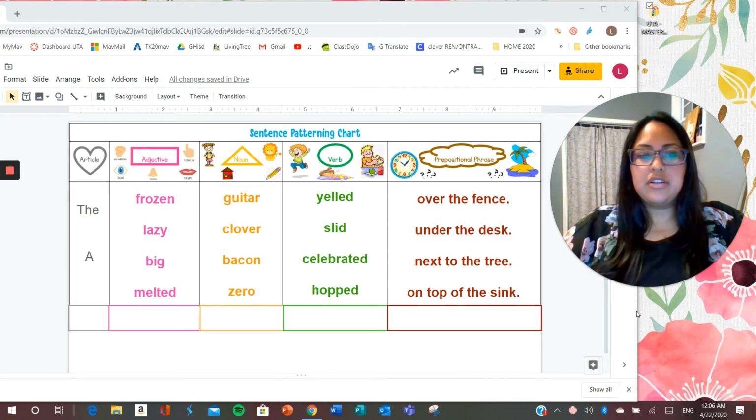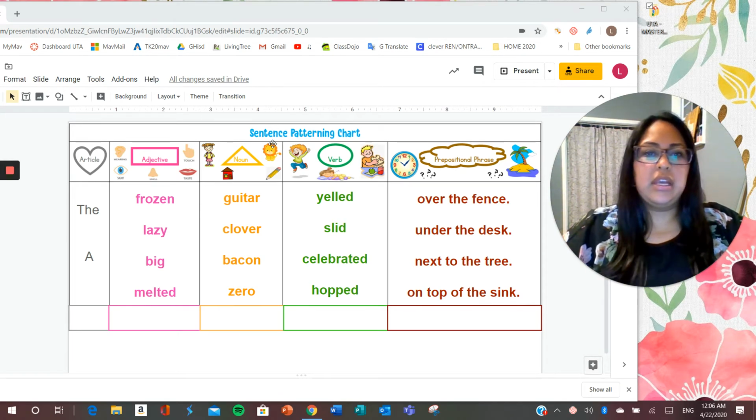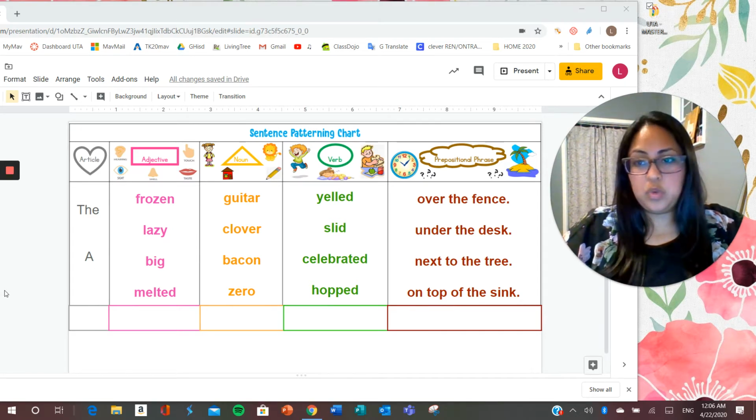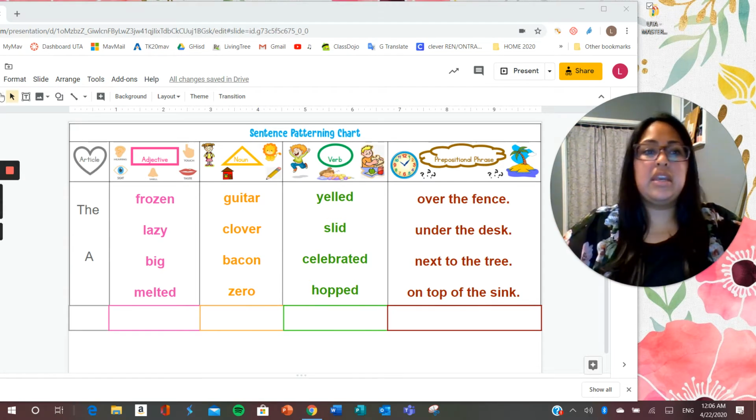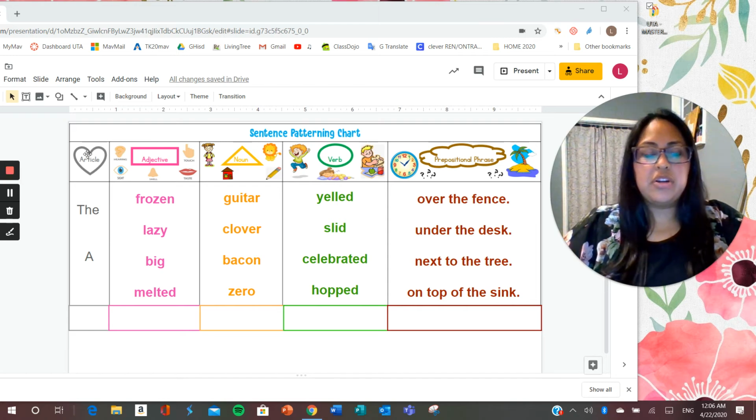All right, first graders. So we're going to be reading the sentence patterning chart. What I thought was that we were going to use our phonics words each week and put them into the different categories that we see. Let's go ahead and start and let's read the article.